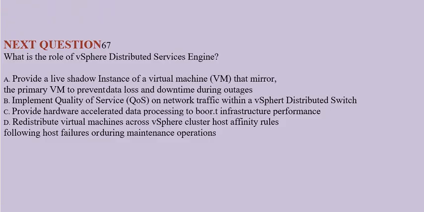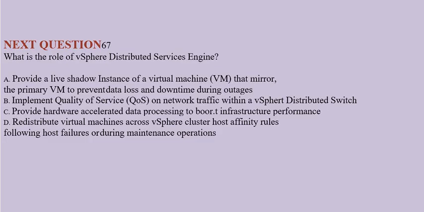Question: What is the role of vSphere Distributed Services Engine? Option A, provide a live shadow instance of a virtual machine (VM) that mirrors the primary VM to prevent data loss and downtime during outages. Option B, implement quality of service (QoS) on network traffic within a vSphere Distributed Switch.